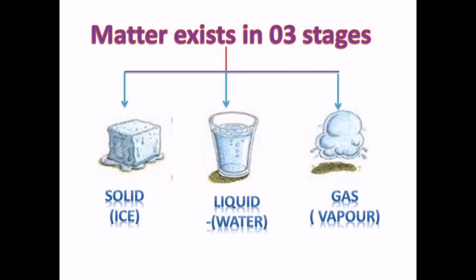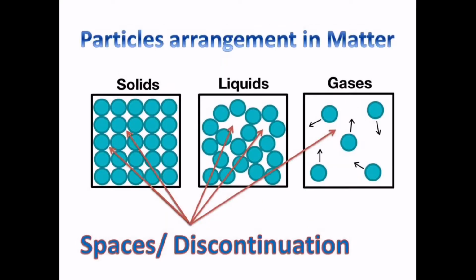Further, you know, matter is made up of very tiny particles. In between the particles, what is present? What do you think? In between the particles, there are spaces. This is said to be the discontinuous nature of matter.